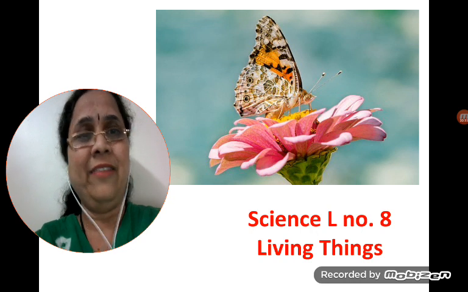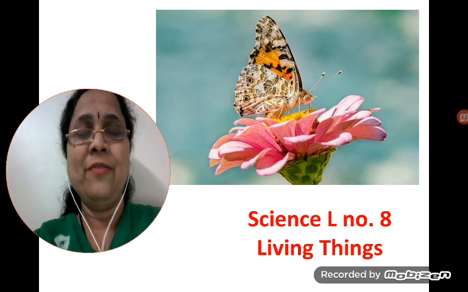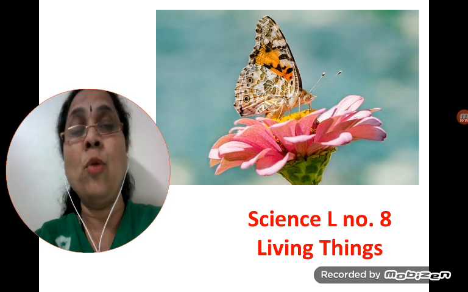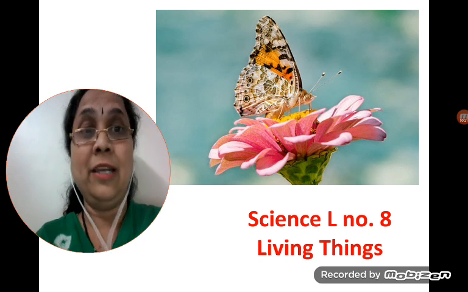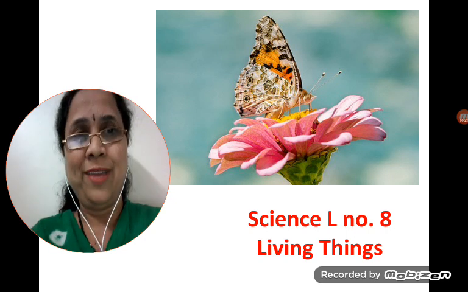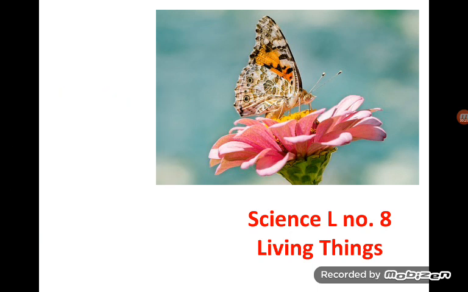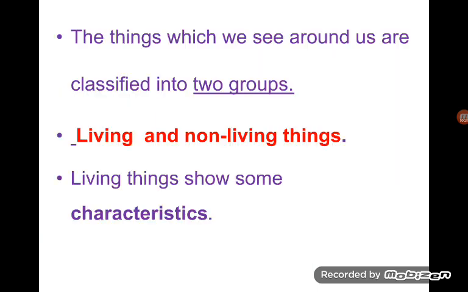Science lesson number 8, living things. Today we are going to gather some more information about living things. Are you ready for that? Let us see what is that information. Now see children, if you remember, yesterday we have discussed that the things which we see around us are divided into two groups, living things and non-living things. Living things show some characteristics. Which are those characteristics?